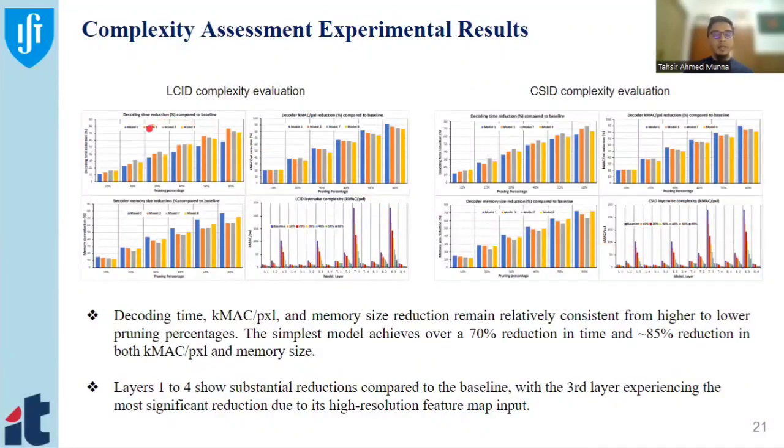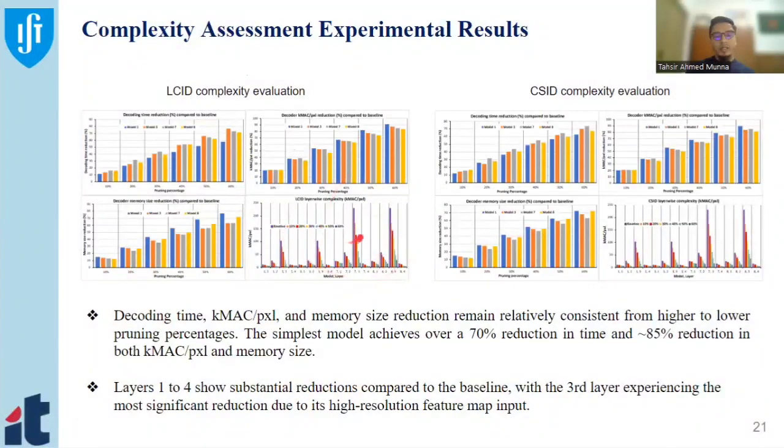As you can see, the complexity results are impressive. For the decoding time, the kMAC per pixel, and the model, we gain almost a 70% reduction of time and an 85% reduction of kMAC per pixel, and the memory is a huge gain because it is a very simple model.